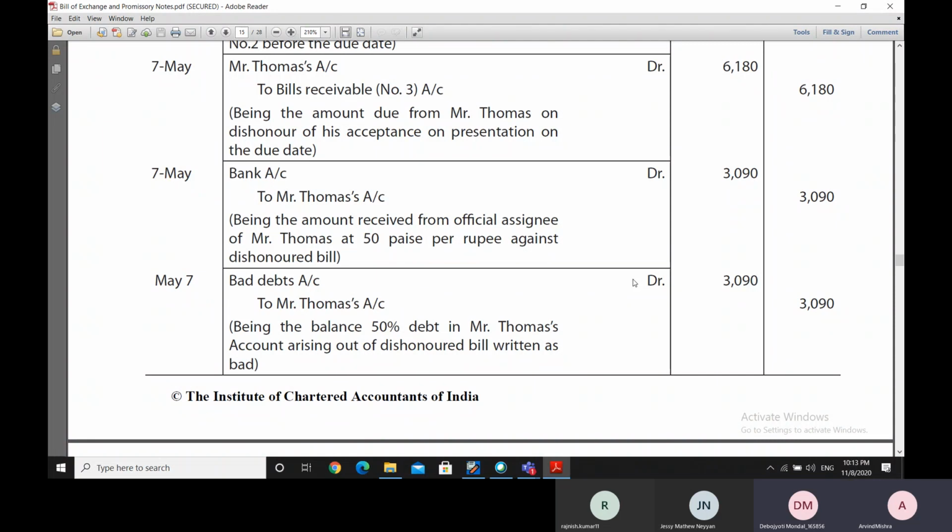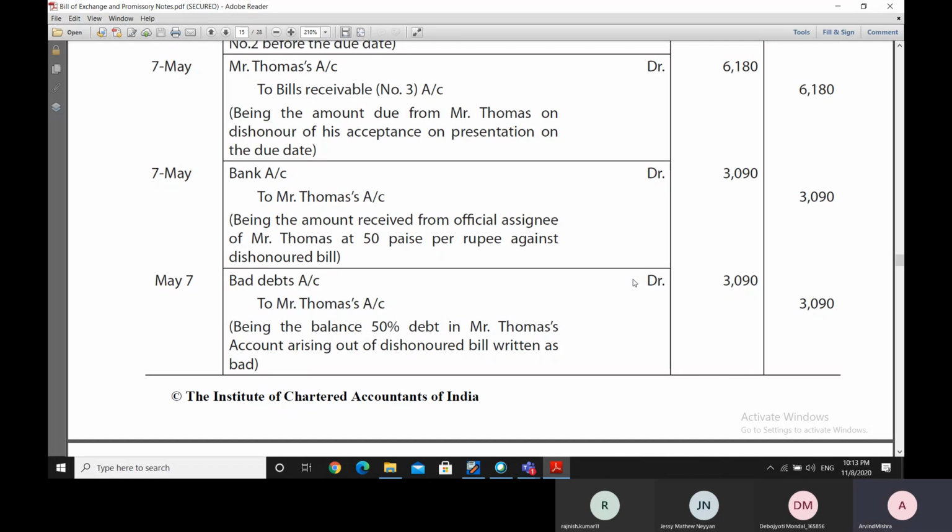So, sir, just for the sake of making the journal entry, he is actually squaring the Thomas account, right? Thomas actually doesn't have that money physically. So he's basically squaring the Thomas account with respect to a journal entry. Yes, correct. Mr. Thomas is not giving this money to him. Mr. Thomas was supposed to give this money to him, but when we say credit Mr. Thomas, it doesn't mean that we are receiving the money from him. When we credit Mr. Thomas, we are just saying that the debt is over now. The debt is no longer there.